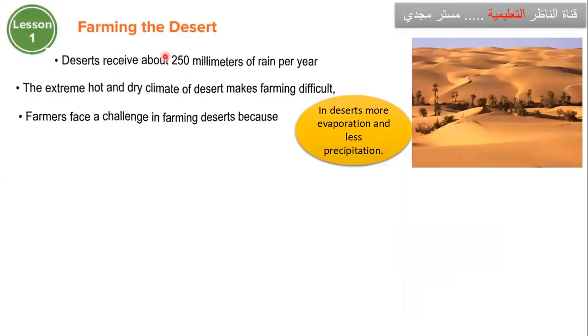Lesson 1 farming is the desert. So desert receive about 250 millimeters of rain per year. So and this is too little. يعني ده قليل جدا جدا.